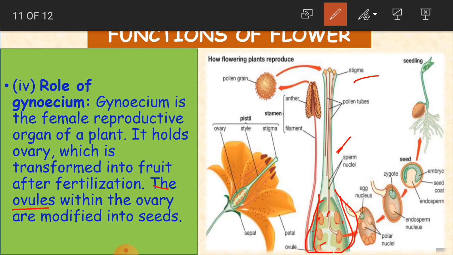These things are modified into seeds like this. You can see the picture representation here, how the ovary transforms the ovules into seeds, and how this seed gives birth to a new plant.